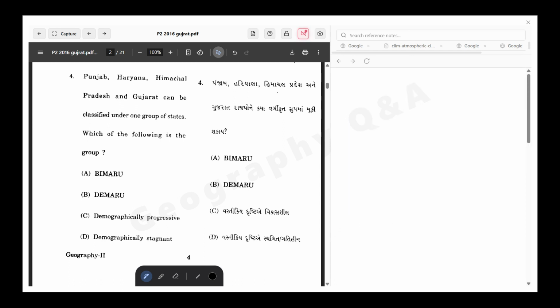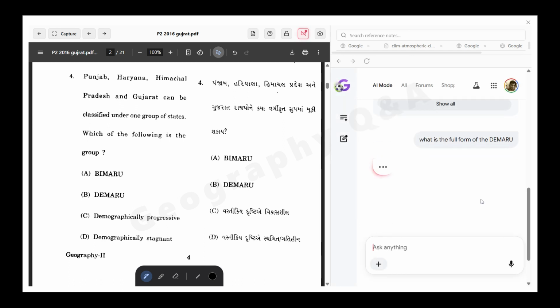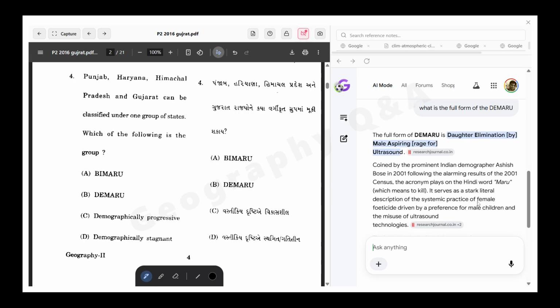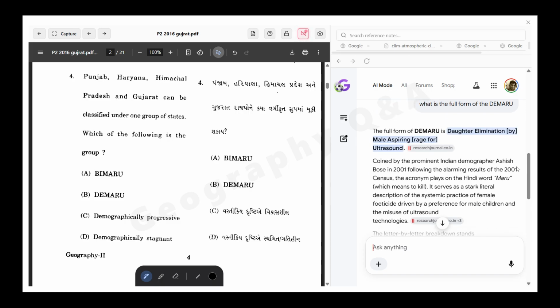DEMARU: daughter elimination by male aspiring age.